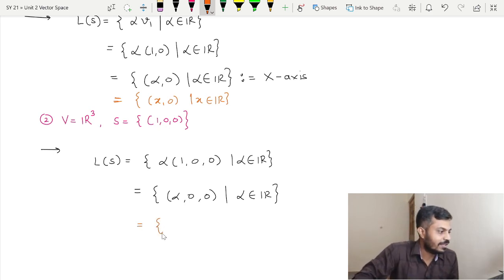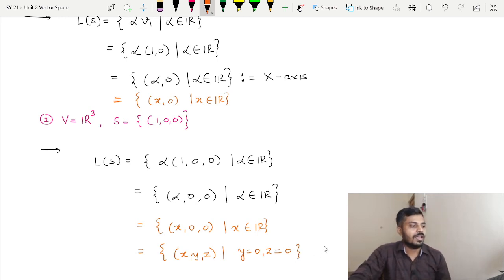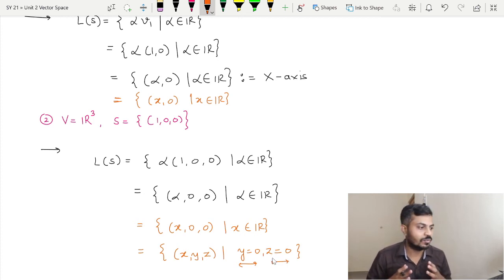So similarly I can write it as (x, 0, 0) such that x belongs to R, which can be again written as the set of all (x, y, z) such that y is equal to 0 and z is equal to 0, right? And you can see that y equal to 0 represents a plane and z equal to 0 also represents a plane. Actually they are the planes passing through origin, and what will be the intersection then?